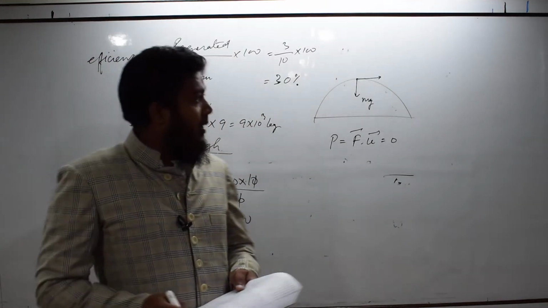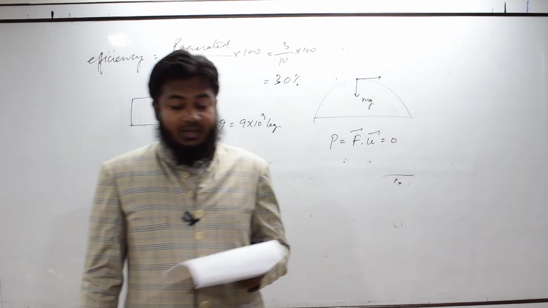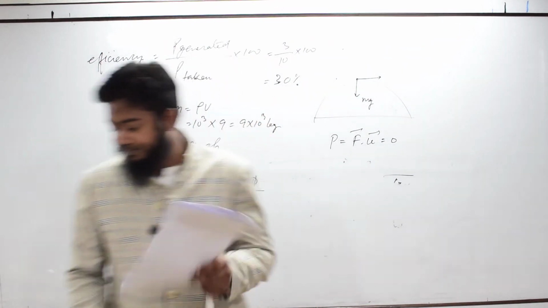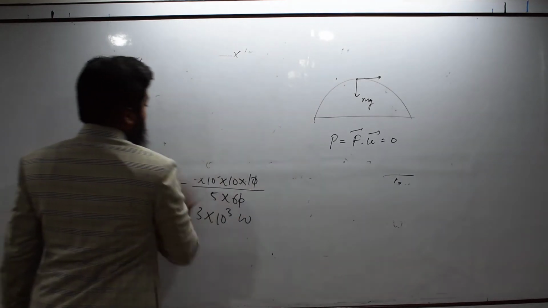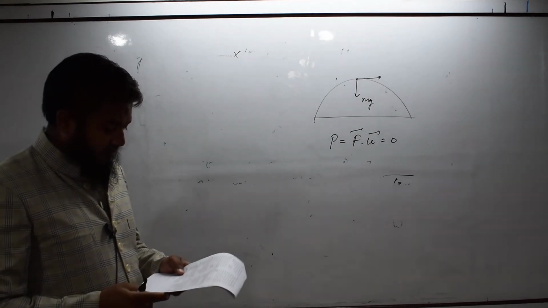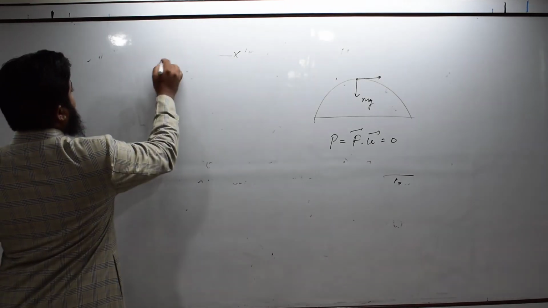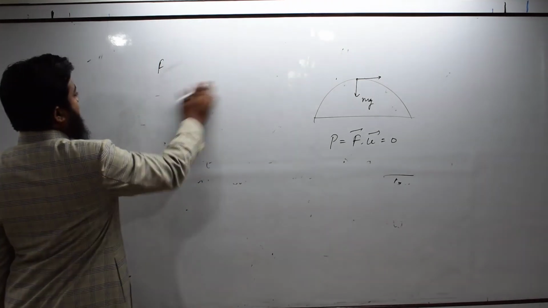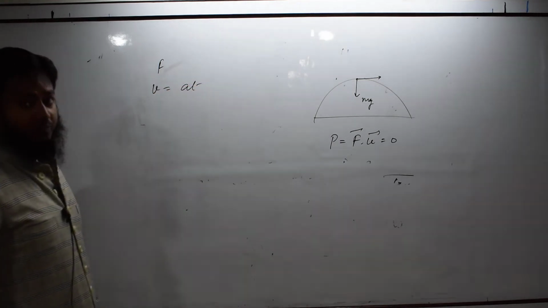Next question. A body is initially at rest. It undergoes one-dimensional motion with constant acceleration. The power delivered to it at time t is proportional to what? Now, the acceleration is constant. If acceleration is constant, then force is also constant, and velocity at any time will be at if it starts from rest.